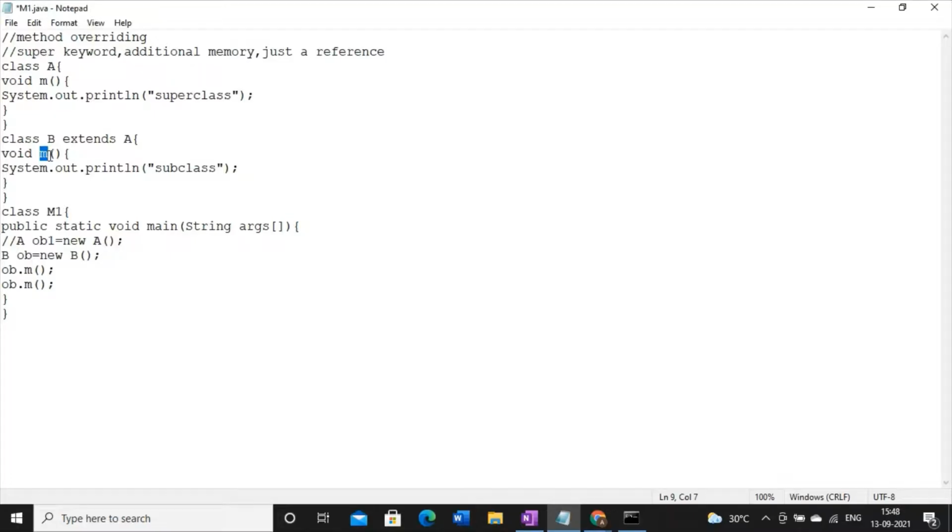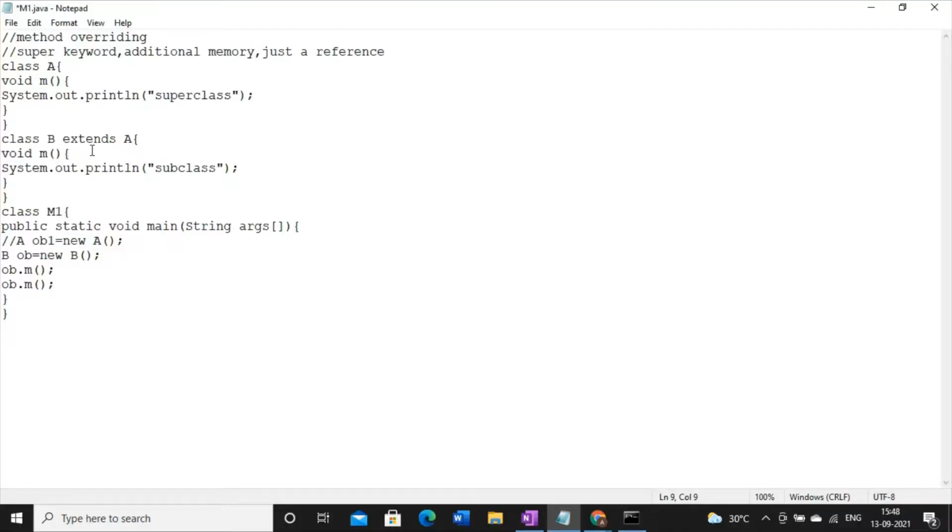Now I am giving you one statement. The super keyword is always used to invoke the superclass's method. So that's why the super keyword must be written inside the subclass. This is the first point. The super keyword is never written inside the superclass, because the super keyword means I am calling the upper-level method.